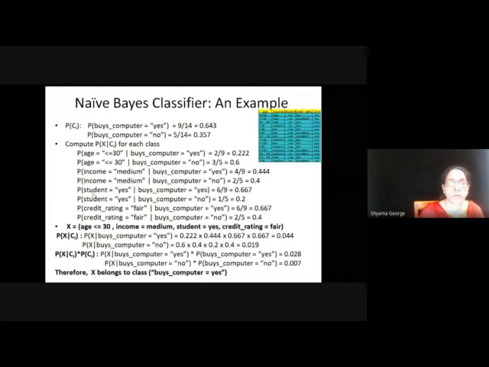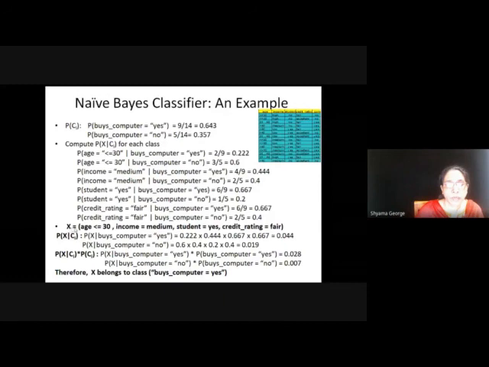So probability of student yes given buys computer is equal to yes is 6 by 9. Probability of student yes given buys computer no is equal to 1 by 5. Probability of credit rating is equal to fair given buys computer is equal to yes is 6 by 9. And credit rating is equal to fair given buys computer is equal to no is 2 by 5.